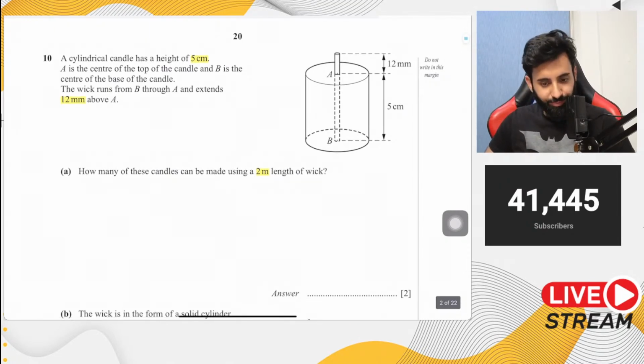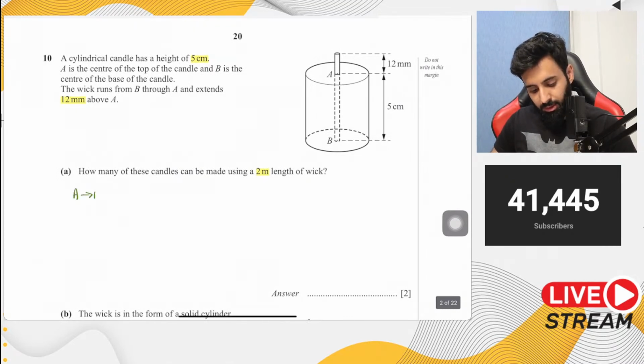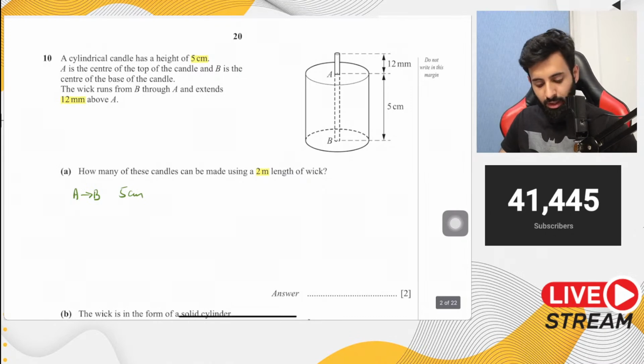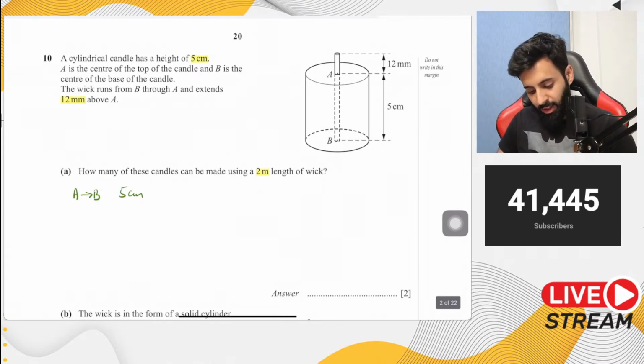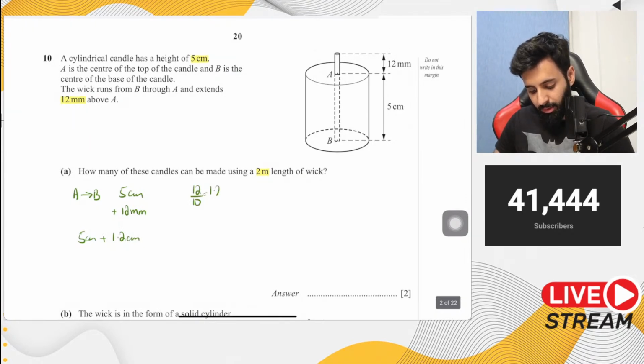So first of all, let's see what is the amount of wick that's being used. So from A to B, you can see that we have 5 centimeter. Okay, and then you have another 12 millimeter. Okay, so plus 12 millimeter. So the thing is, you can't add 5 and 12. So what you need to do is you need to convert 12 millimeter to centimeter. So that means 5 plus 1.2 centimeter. Okay, so 12 divided by 10 is equal to 1.2 centimeter. So that's equal to what? That's equal to 6.2 centimeter. Okay, so that means the total wick that's being used in one candle is equal to 6.2 centimeter.